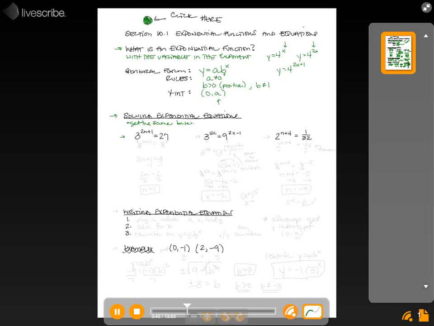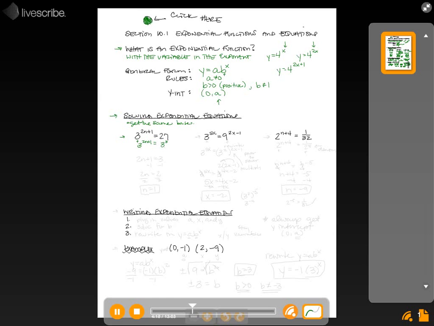First one is 3 to the 2n plus 1 power equals 27. We know it's an exponential because in 2n plus 1, the n is the variable, and that's in the exponent. What we want to do is get the same base on both sides. So we need a base of 3. The left side won't change. 3 to the 2n plus 1 equals, and we can rewrite 27 as 3 to the third. That way we have the same base on both sides.